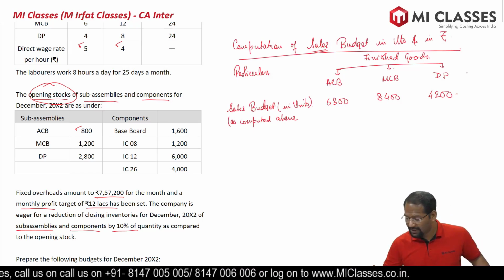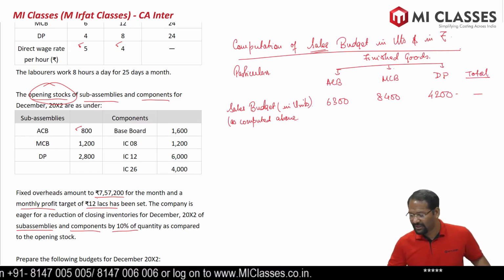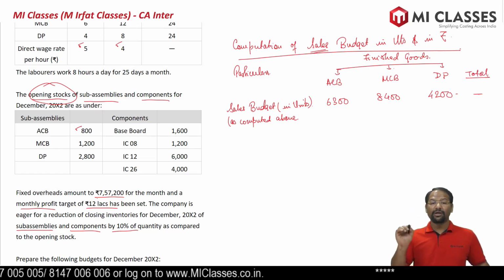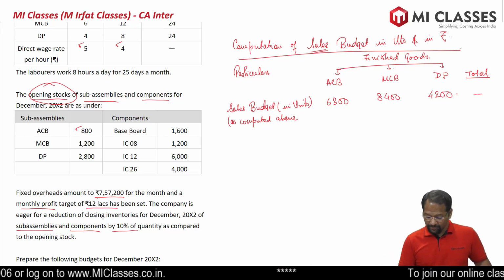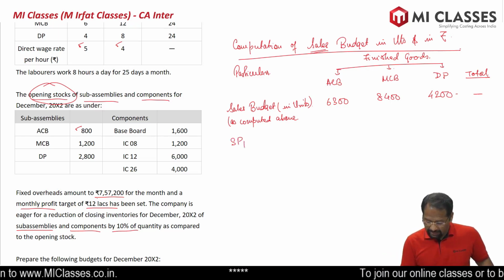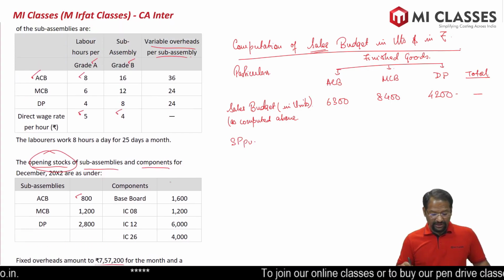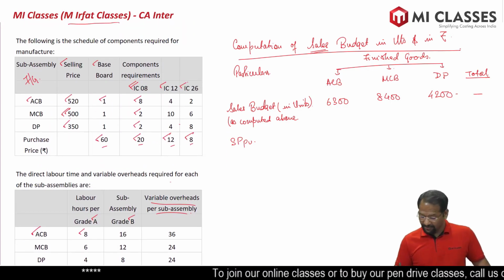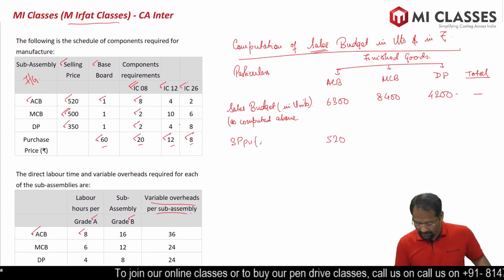Can we write a total column and do the total of these three? Answer is no, we cannot, because these are three different products. We cannot do the total of these three items. Now, selling price per unit. Let's go to the question. Selling price per unit is 520, all right, in rupees.